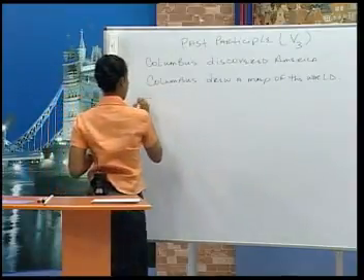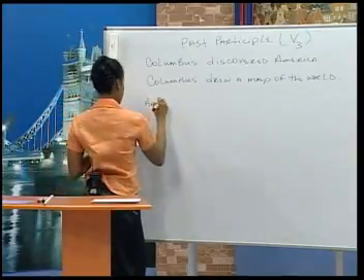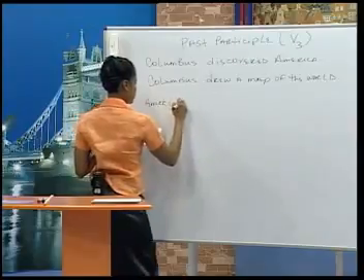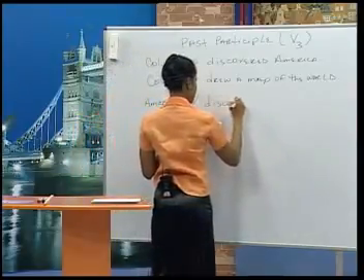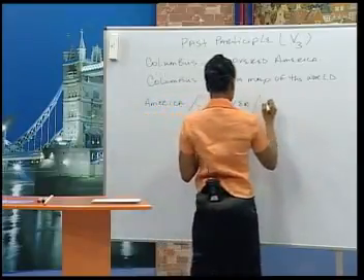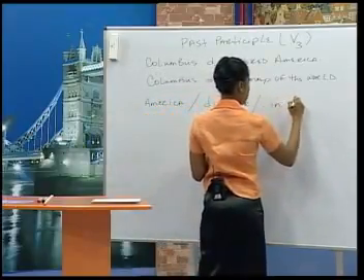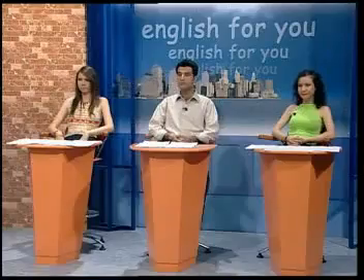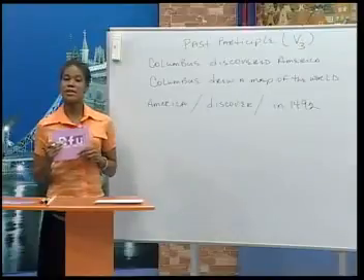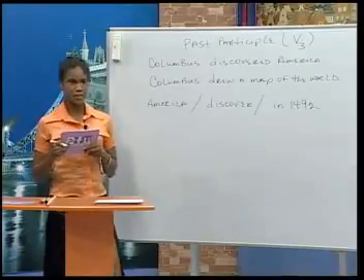For example, we can say, America, and then we need discover, then we need in 1492.